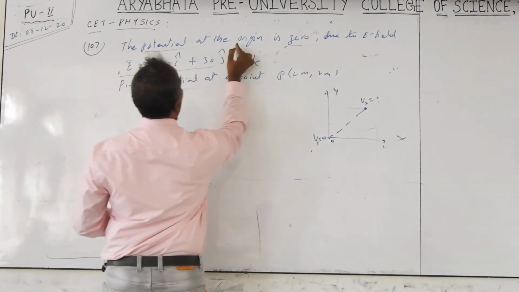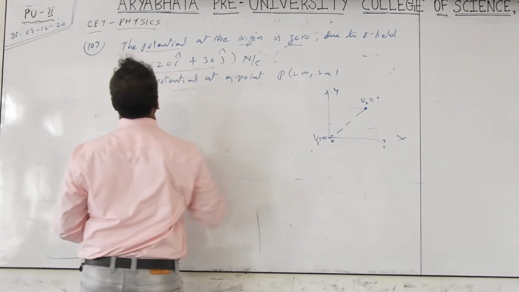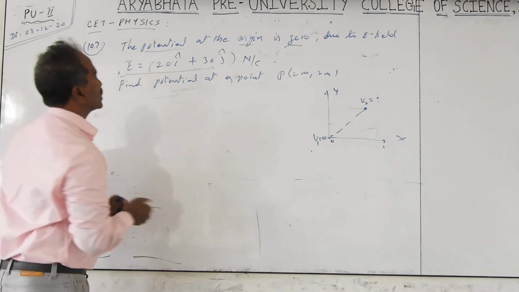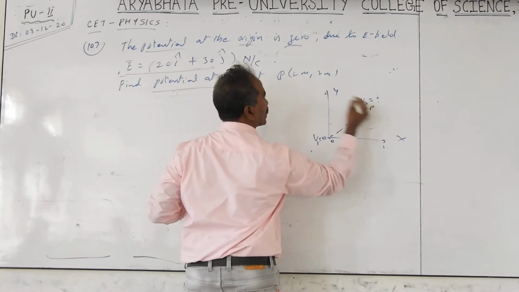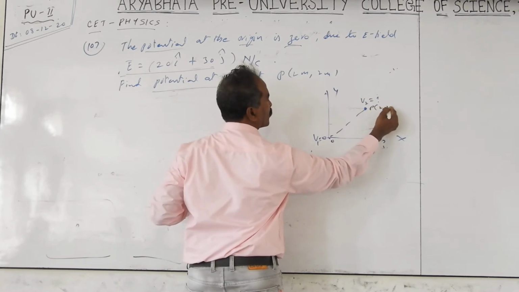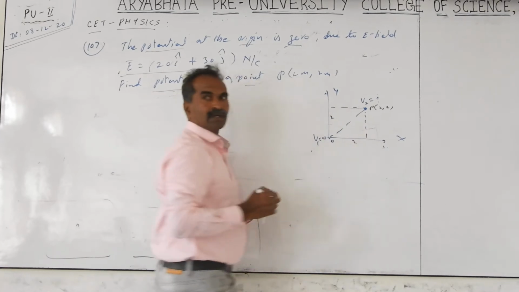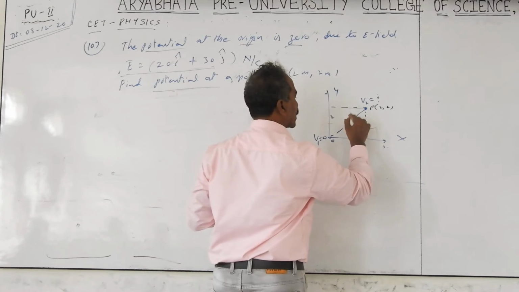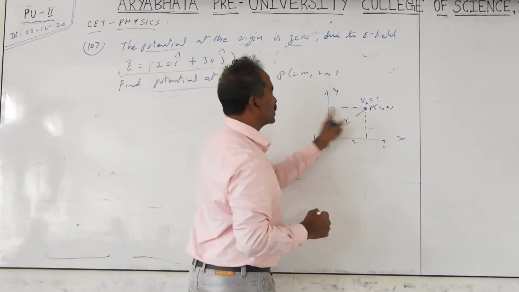Potential at the origin is 0 and the electric field is given by the expression E equal to 20I plus 30J, which means it is in a two-dimensional plane. And find the potential at a point. The coordinates are given for this point P, which are 2, 2. That means this is 2, and this is also 2 meters. Then the displacement vector dr, I can take, becomes equal to 2I plus 2J.